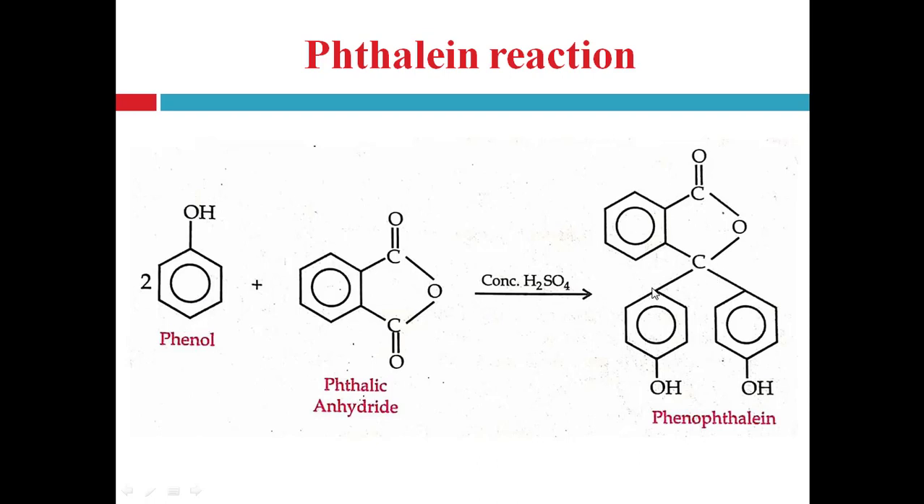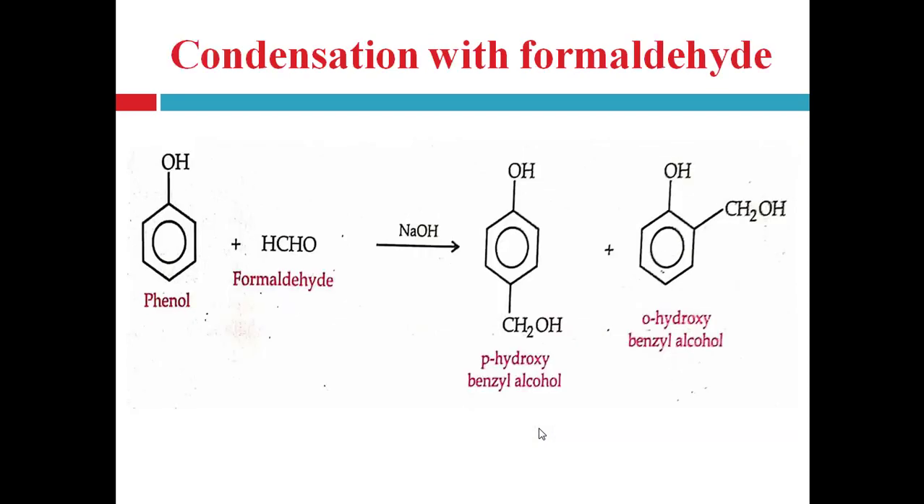carbon. How? By removing one hydrogen atom from the para position of phenol, right. So from the para position of phenol, one hydrogen is removed from both molecules and one oxygen atom is removed from this carbonyl group. So dehydration occurs, one H2O molecule is removed, and the phenolphthalein molecule forms, right. This reaction is also known as condensation with phthalic anhydride.